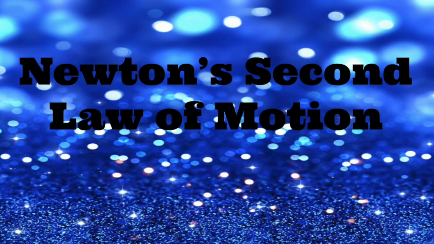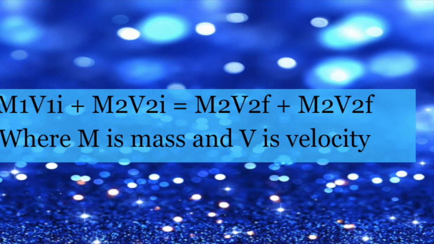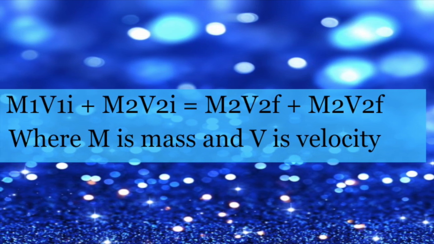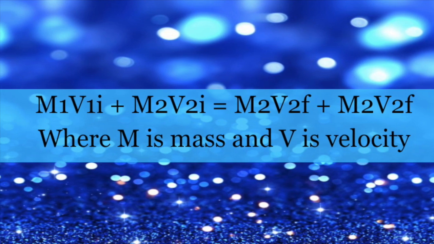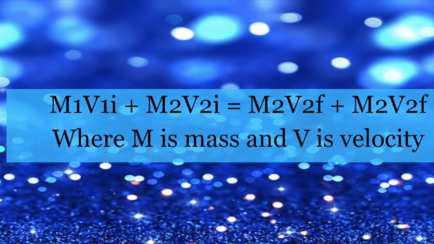A good way of explaining this concept is by using Newton's second law of motion. This law states that the same mass objects will conserve momentum by exchanging their velocities. The equation for the conservation of momentum is shown here on the screen. When the collision occurs, the masses of the involved particles will remain constant. It is the velocities that will transfer from one particle to the other, resulting in the conservation of momentum as our model shows.